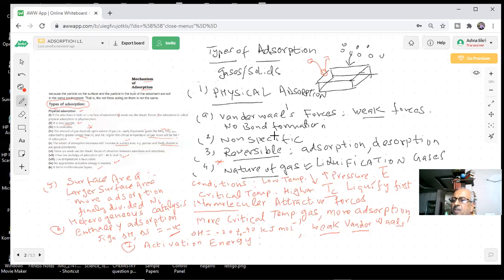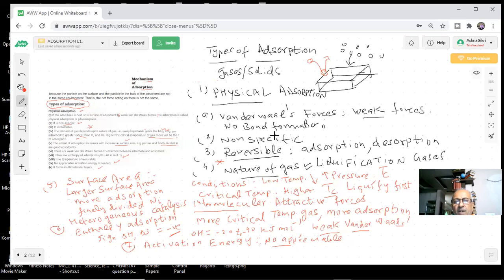This question has been asked in the paper, whether activation energy is required. It should be almost negligible. So we are saying no appreciable activation energy, because there is no permanent bond formation. So it is very low. That is why this process is reversible. It is easy to desorb the molecules. They are simply sitting on the surface by weak forces.